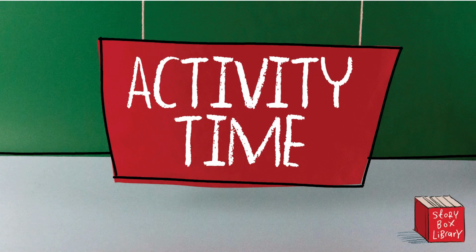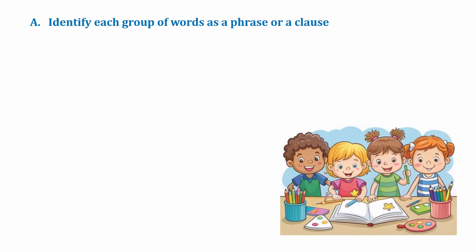Now it's time for an activity. Identify each group of words as a phrase or a clause. You have to do this activity by yourself and write to me in the comments. Number 1 is after the meeting. Number 2, where the sun rises.